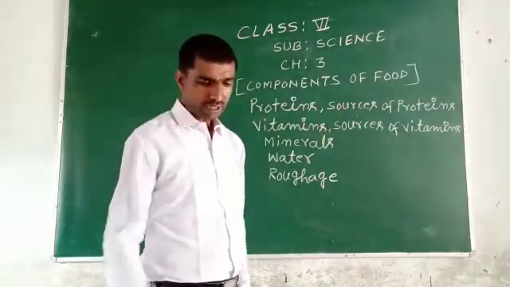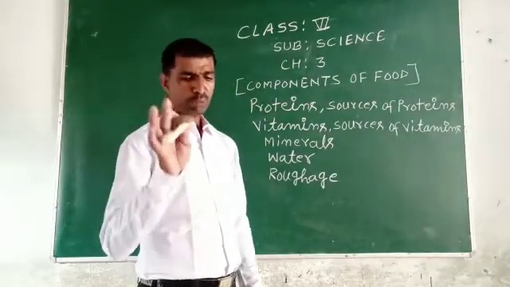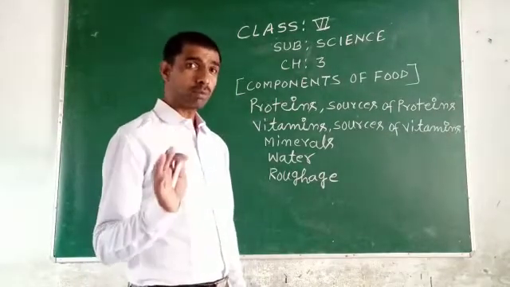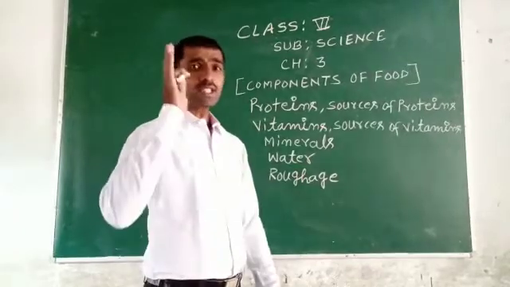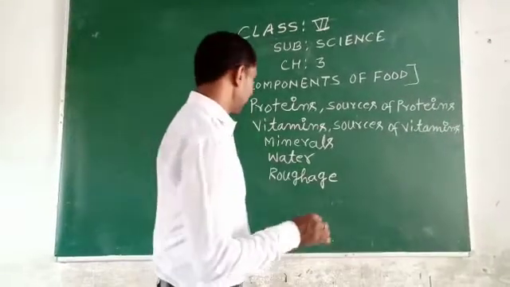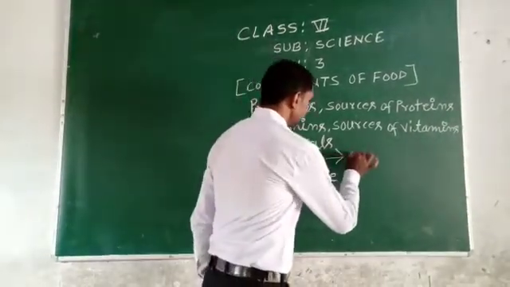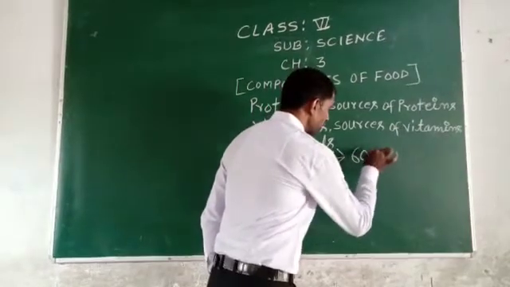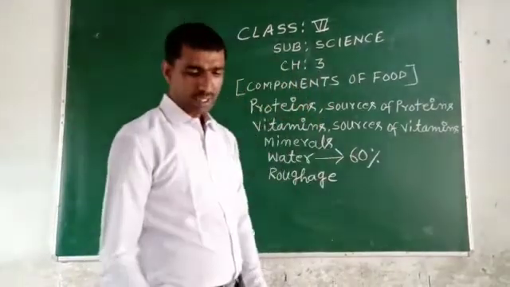In fact, the adult human body is 60% water. The adult human body consists of 60% water.